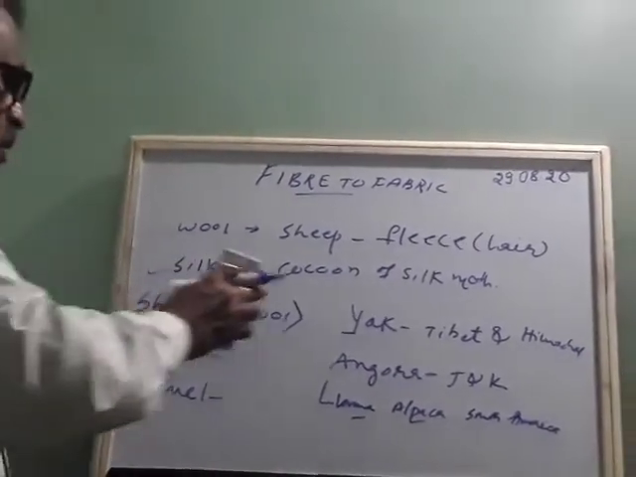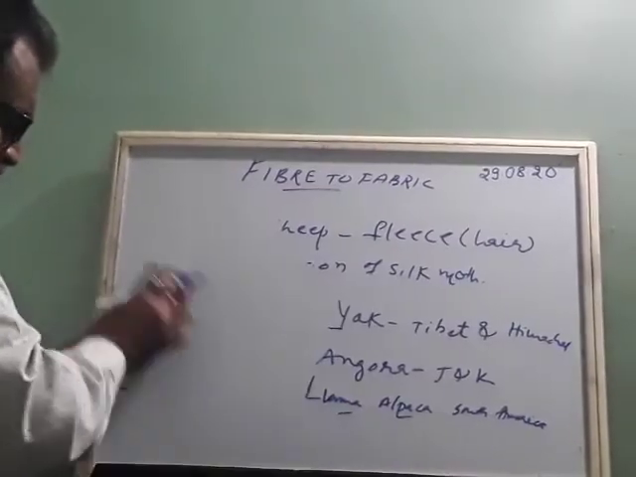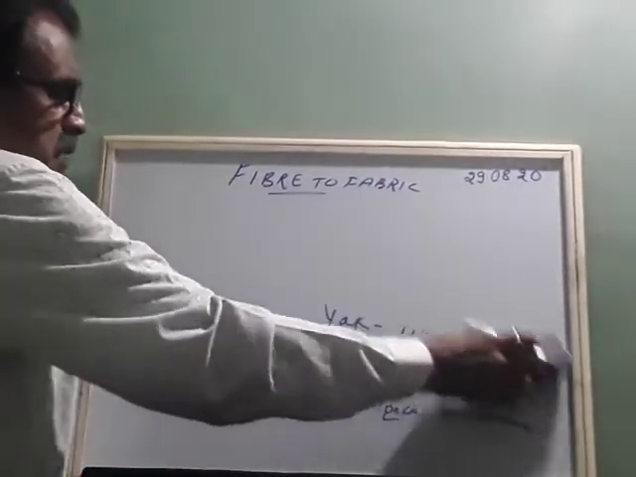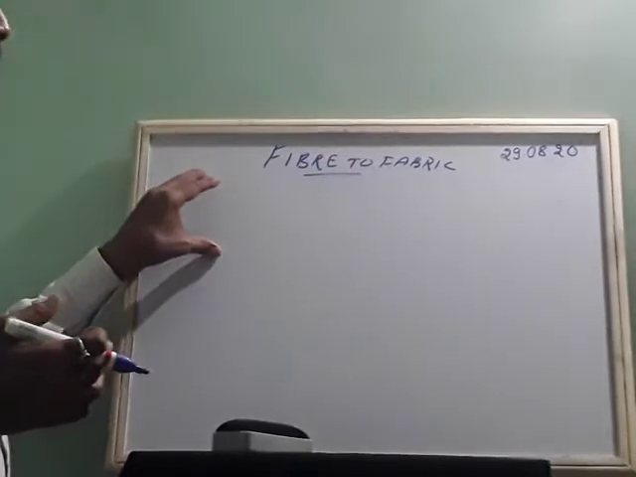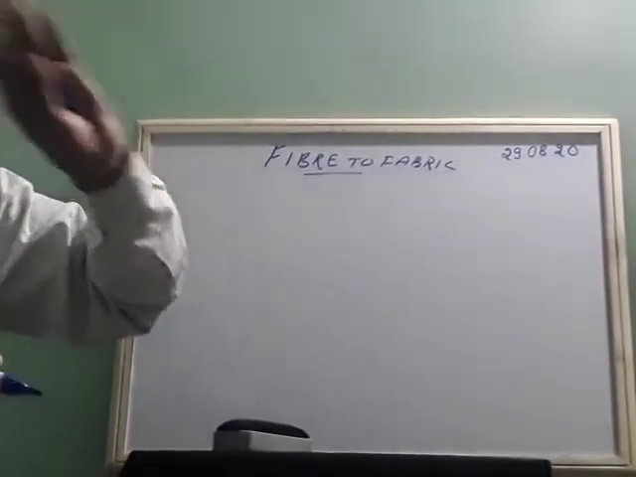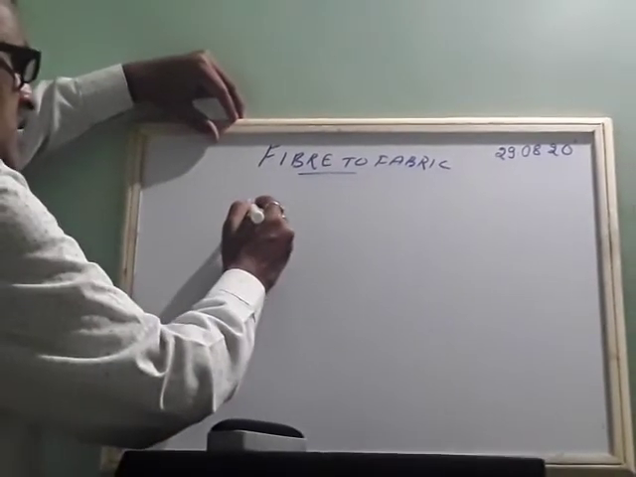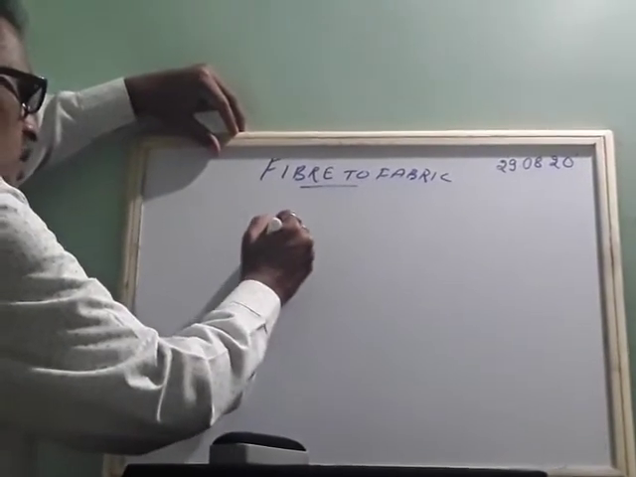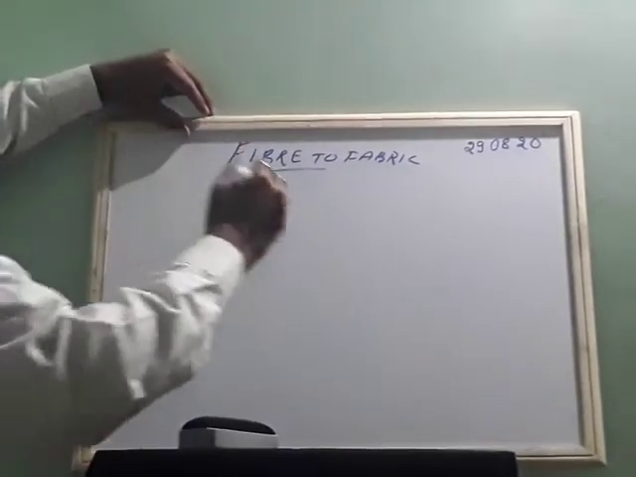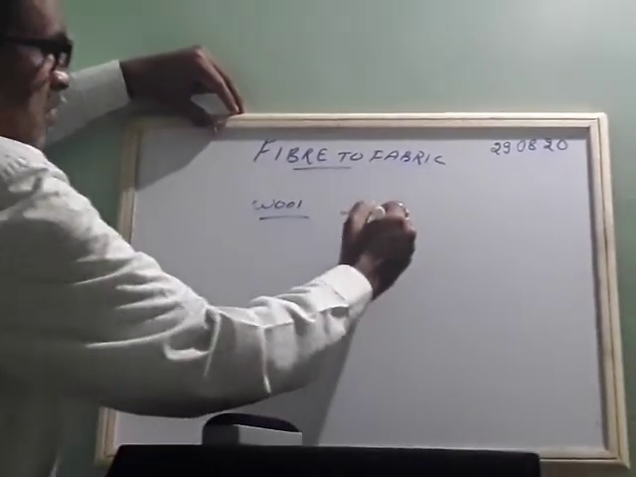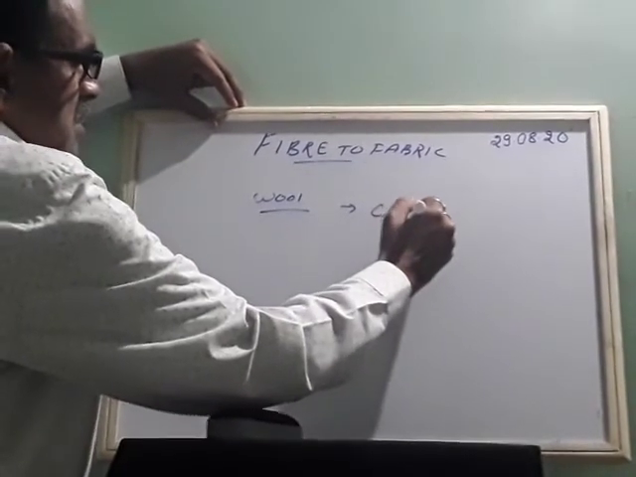Okay, now for this, see, we can't say all the animals or all the sheep will have fur, and that wool will be obtained from all the sheep. Okay, so what they do, there are two methods, two steps. See, this wool is obtained from two places of the sheep. So one is the coarse.